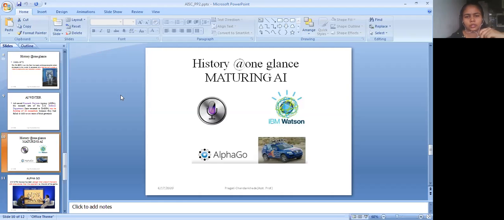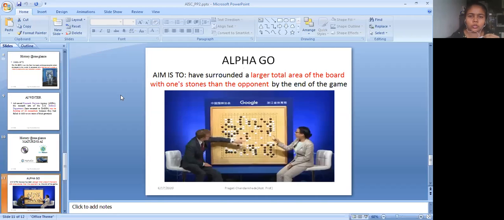Another example I want to elaborate on here is AlphaGo. The aim in AlphaGo is to cover a larger area of the board with one's stones than the opponent by the end of the game. One board is given to both players. There are two players in AlphaGo, and each participant is requested to cover a larger portion of the board. If you are with the white balls, you have to cover the board with more white balls. That was the concern.